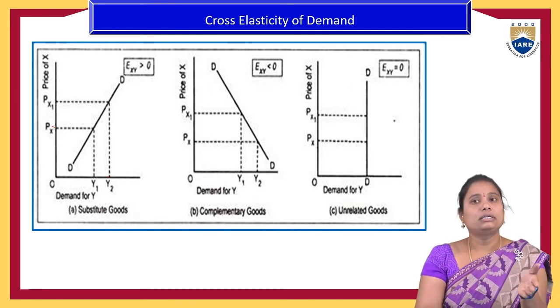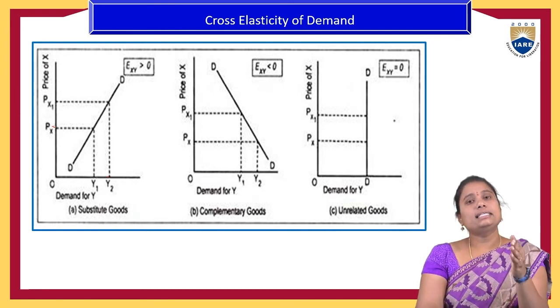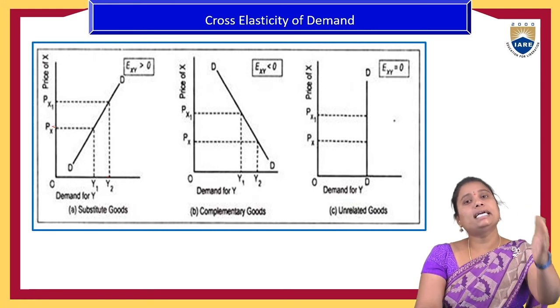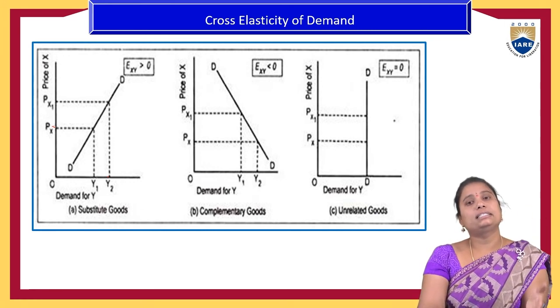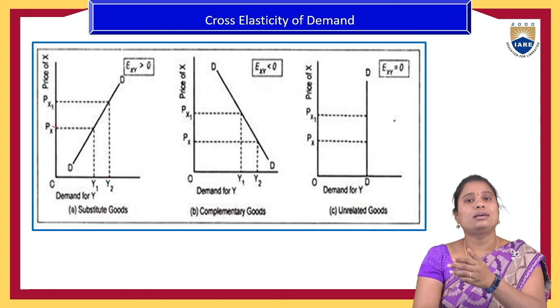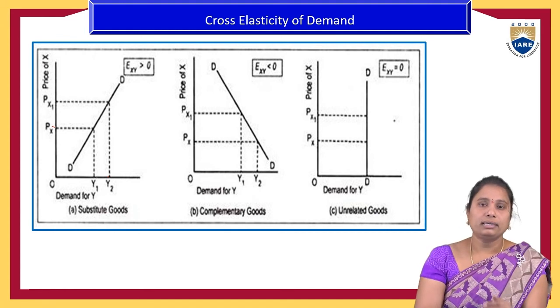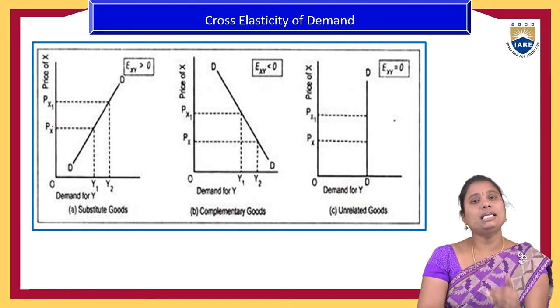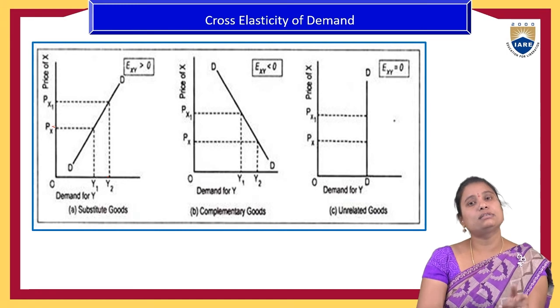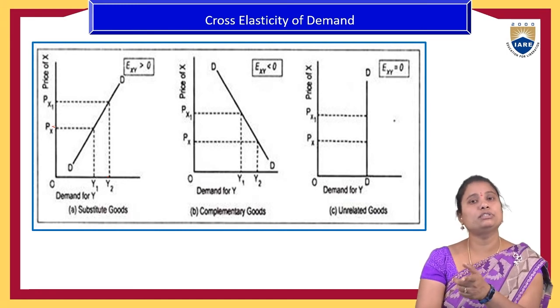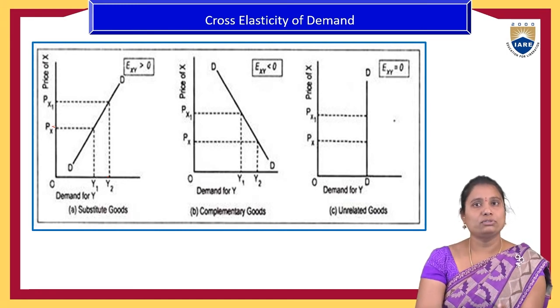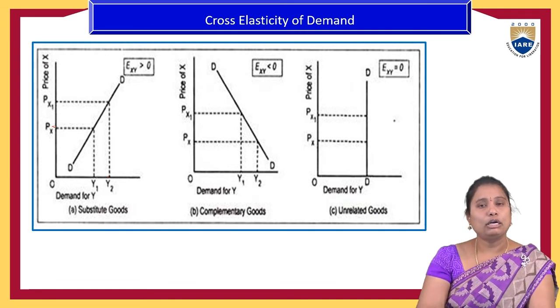If the coffee price increases, then there is more demand for tea consumption. Even if the tea price increases, then there is more demand for coffee in the same percentage. So that is substitutable goods.